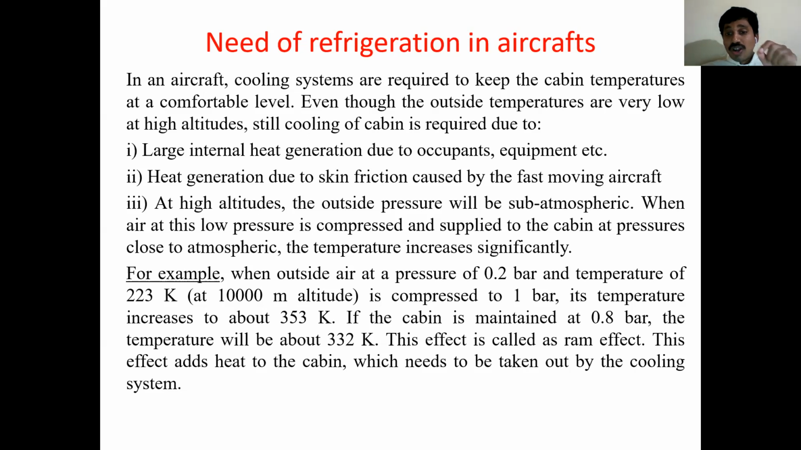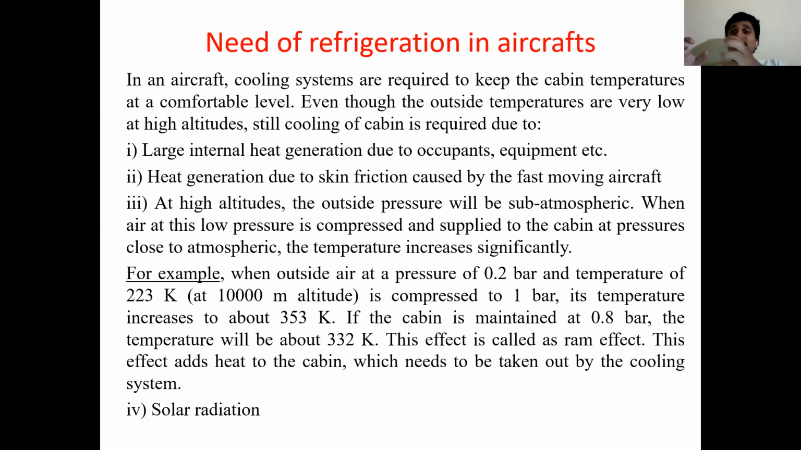So this effect is called the ram effect. This effect adds heat to the cabin, absolutely, because high temperature air is entering the cabin. So some amount of heat will be added to the cabin, which needs to be taken out by the cooling system. If you want to remove that heat to the surroundings, you should maintain a proper cooling system inside. That is called refrigeration. And the last one is solar radiation. Absolutely. When the aircraft moves at a certain height, due to sun radiation, some amount of heat will be added to the cabin. So these are the main reasons by which heat will be added to the cabin.